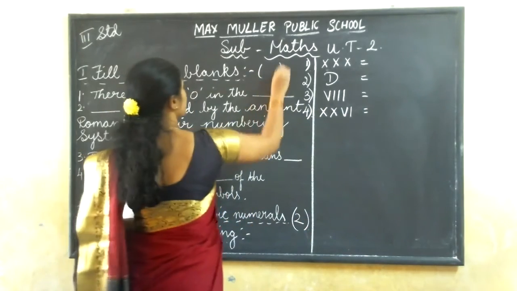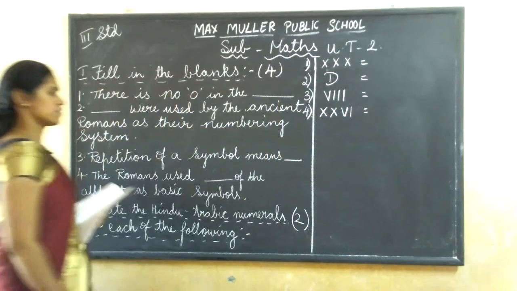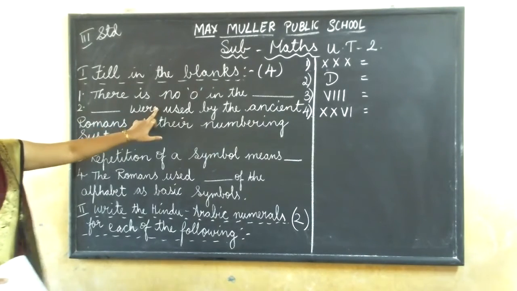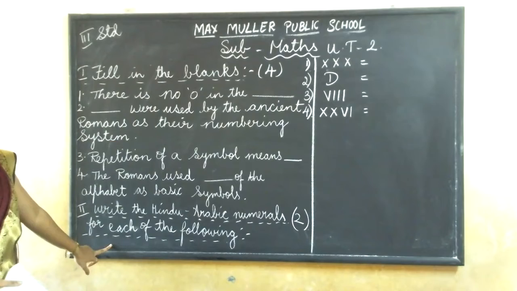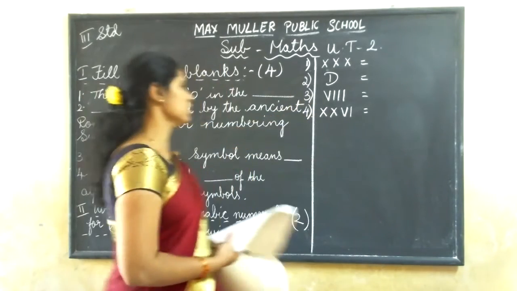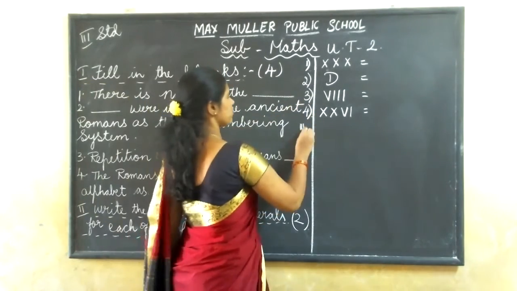This is for 4 marks. Next, filling the blanks 4 marks. This one, second main, 2 marks. Half of the marks for this one. Understood? Next, third main, copy down fast.